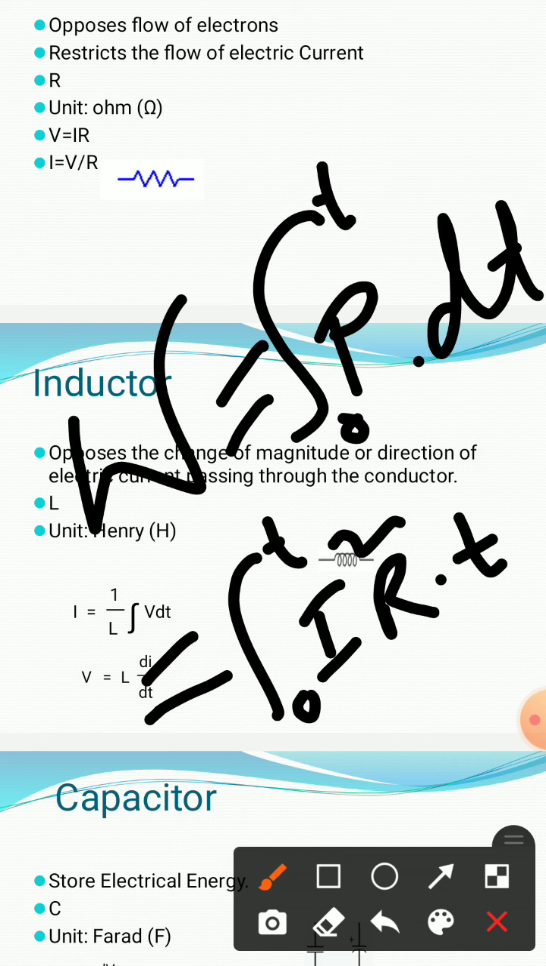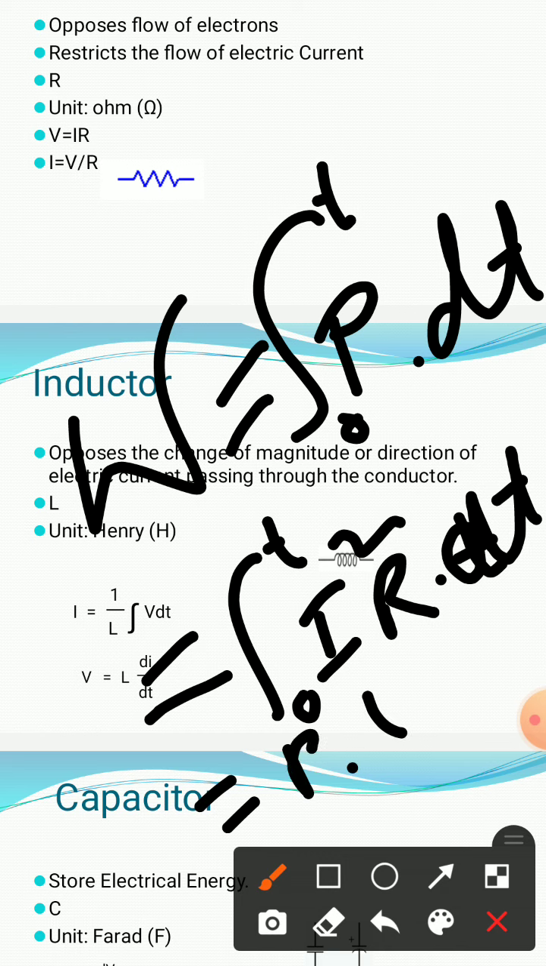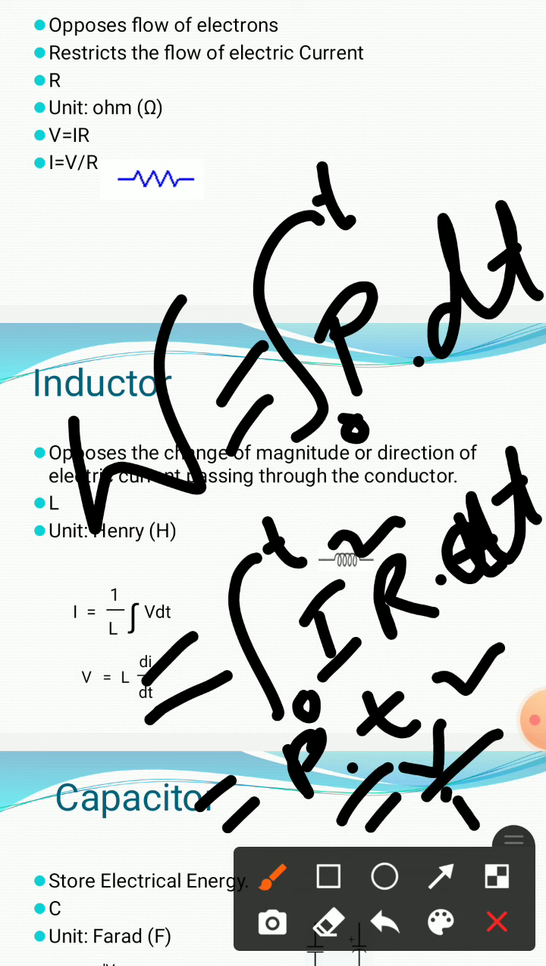So the energy W equals P into t, that is, if we calculate, it will be V square by R into t, or we can represent that as I square R into t.